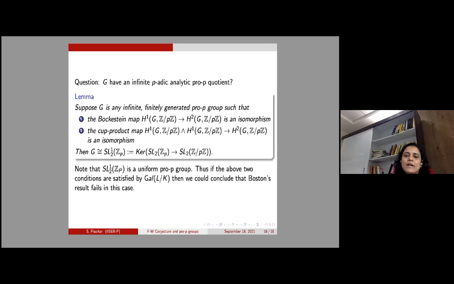If that is satisfied, then we know that Boston's condition that p does not divide h of F is actually a strict condition.